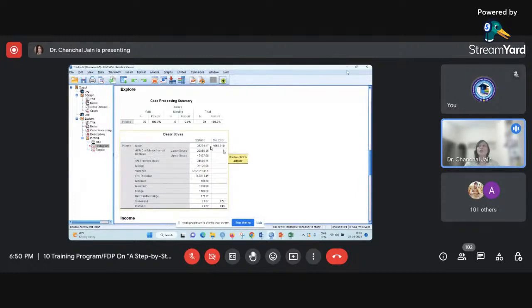If you know the characteristics of the normal distribution, and you want to check whether income is normally distributed or not, you need to check whether the mean and median values are almost close to each other or not. Here we can see that there is a far distance between the mean and median value. So this also indicates that the income is not normally distributed.